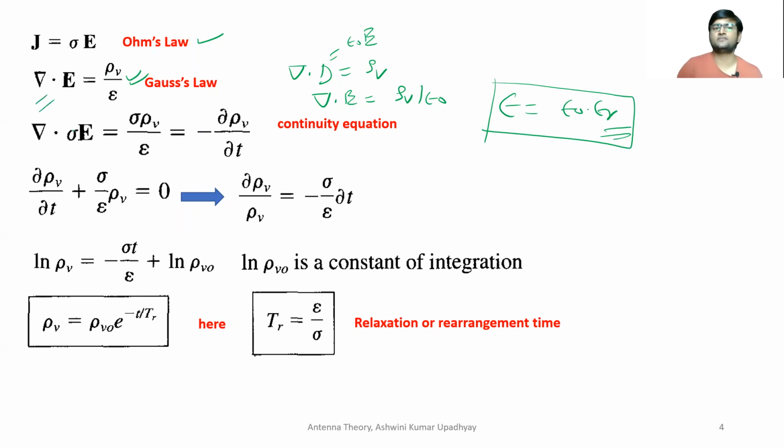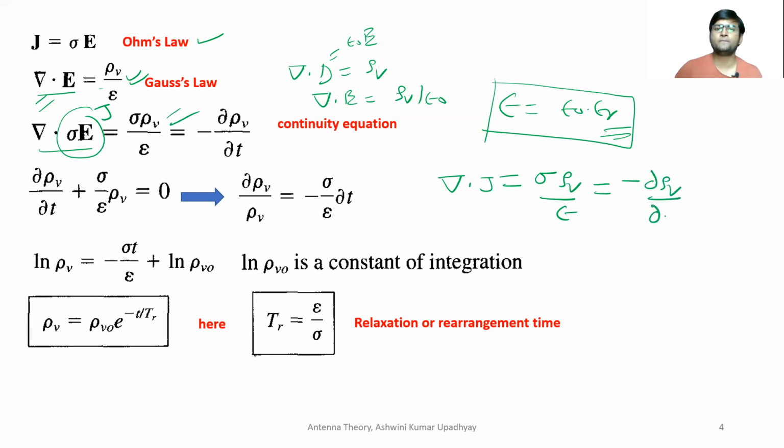Now what I have done is, since sigma and epsilon are constant, I have multiplied sigma on both sides of this equation. So we will get del dot sigma E is equal to sigma rho v upon epsilon, right? And you know what sigma E is? From Ohm's law, sigma E is nothing but J. So this quantity is J. So you know that del dot J is equal to sigma rho v upon epsilon, but also from the continuity equation, it is minus del rho v upon del t.